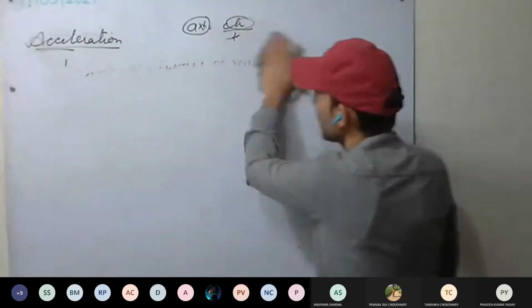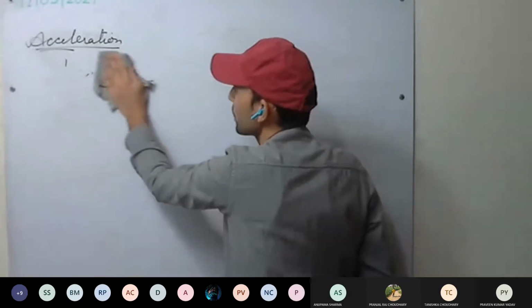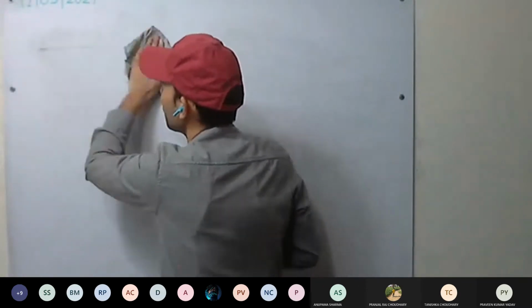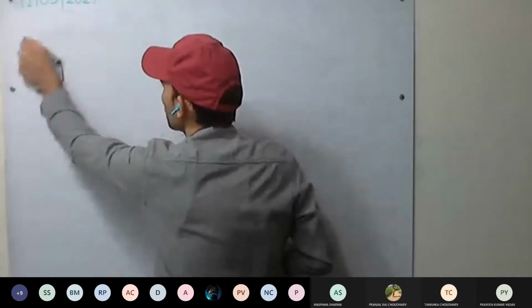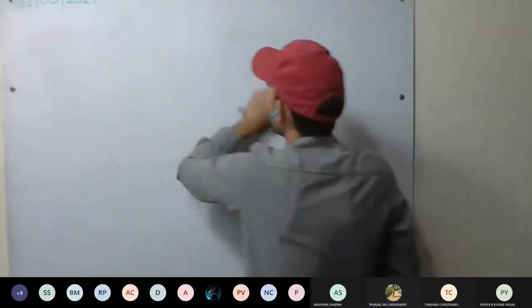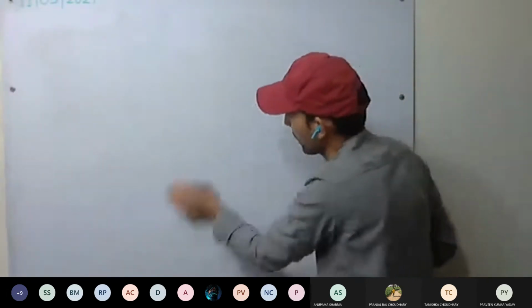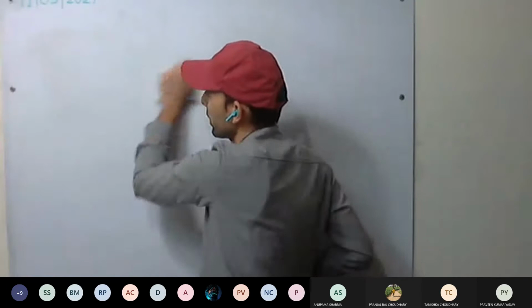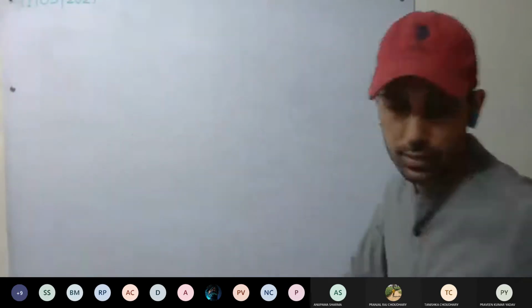So when the change in velocity is positive, the body is said to be accelerating, that is, velocity is increasing. When the change in velocity is negative, that means the velocity is decreasing, so we call it retardation or deceleration, and the body's velocity is decreasing.